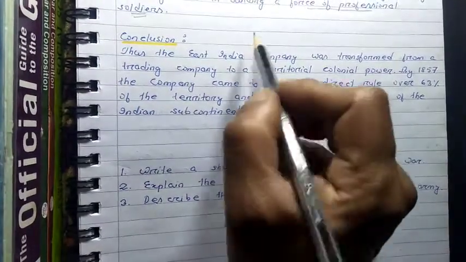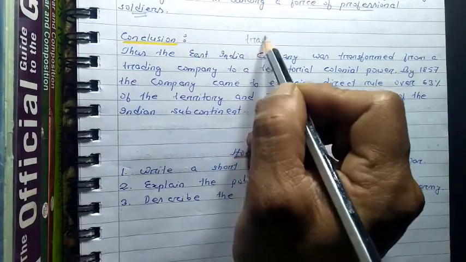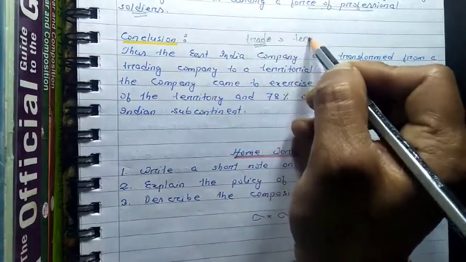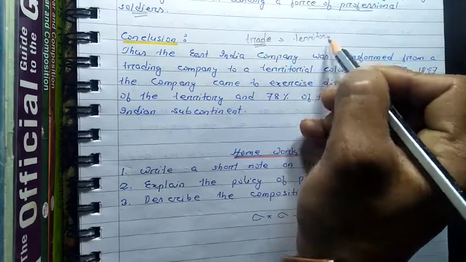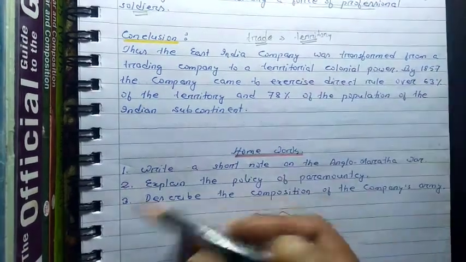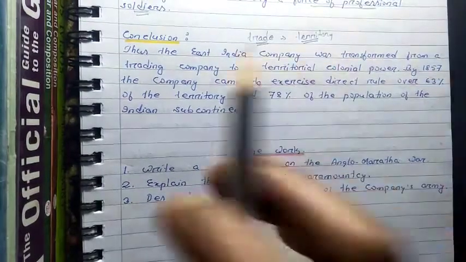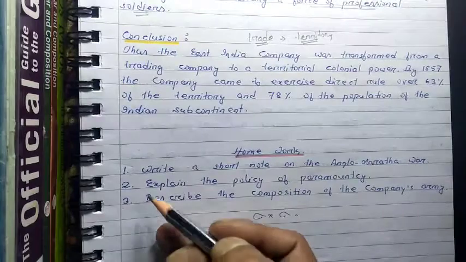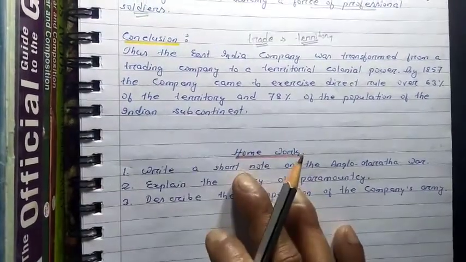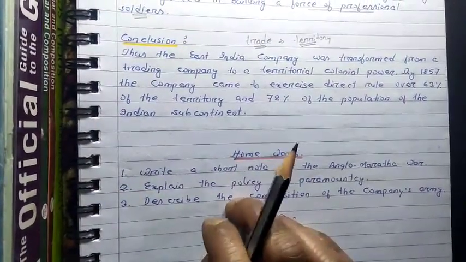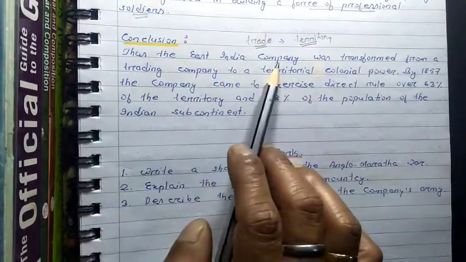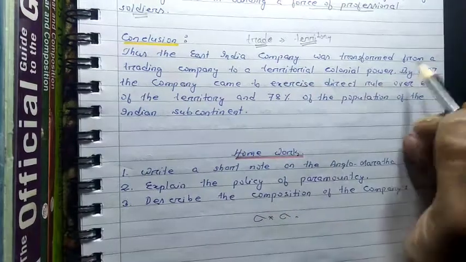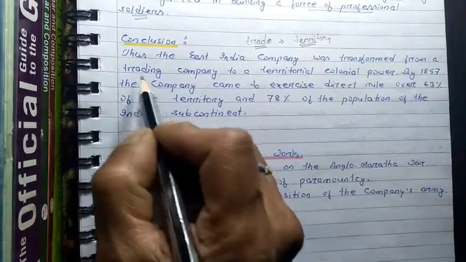Now, in the beginning of this chapter, in the previous video, I already told you that in this chapter we are going to discuss how the East India Company, from trade, became the territorial power of our country, and we already saw that through different policies like the doctrine of lapse, the subsidiary alliance, the policy of paramountcy. Through all these different policies, they occupied our country. Thus, the East India Company was transformed from a trading company to a territorial colonial power. This is the main topic that we discussed in this chapter.